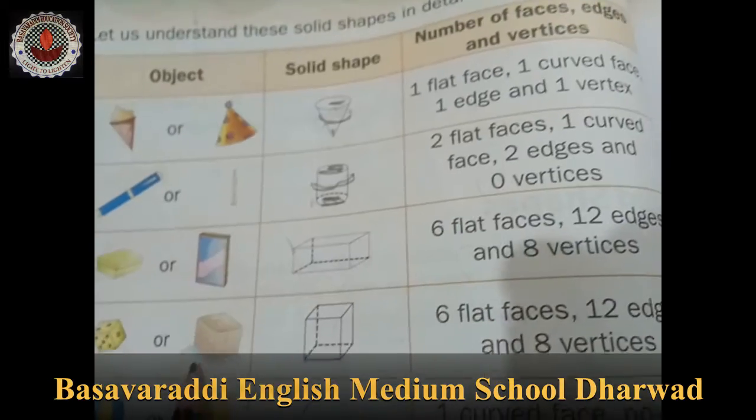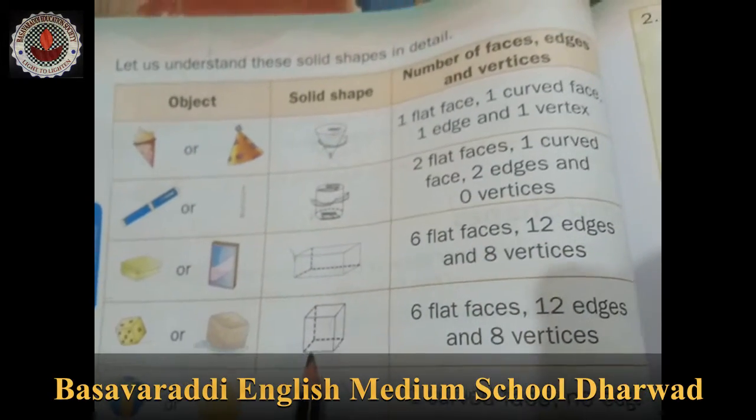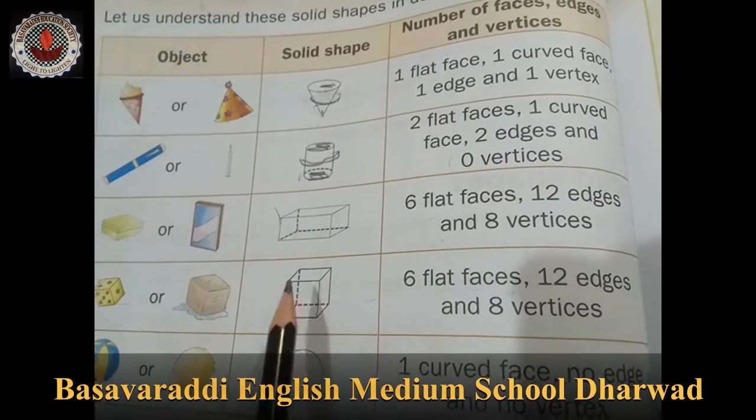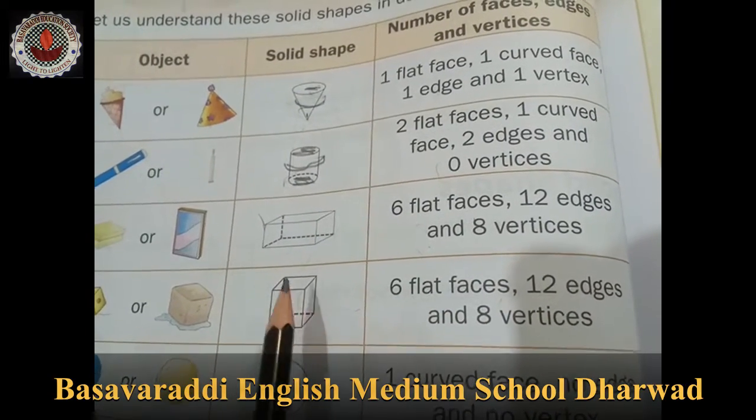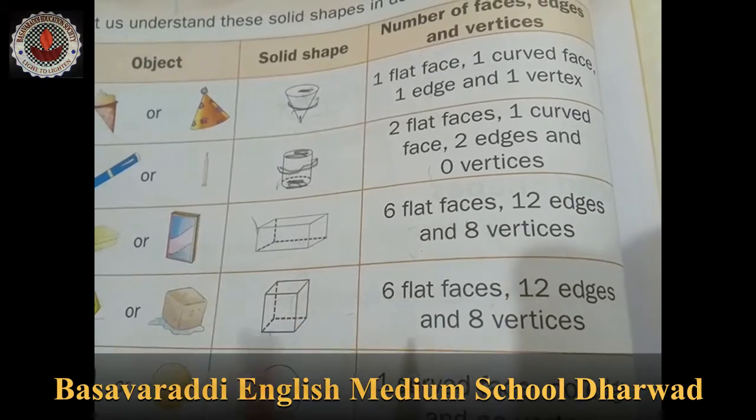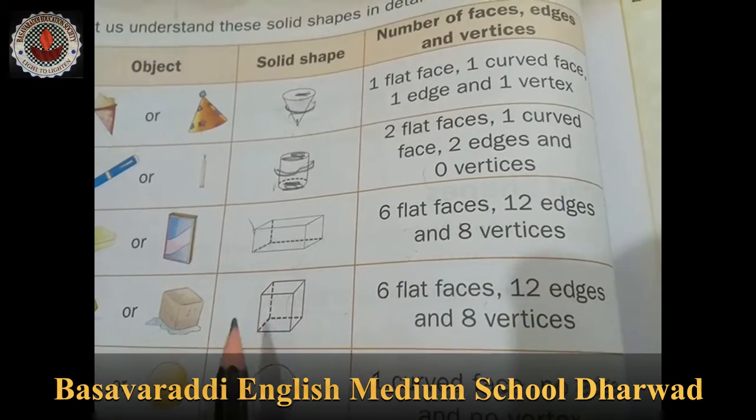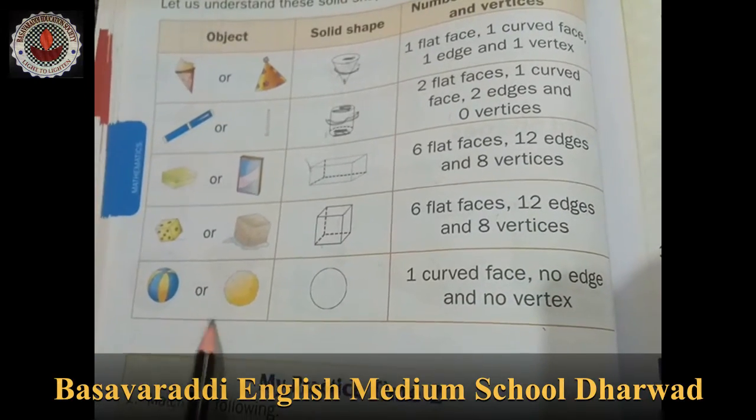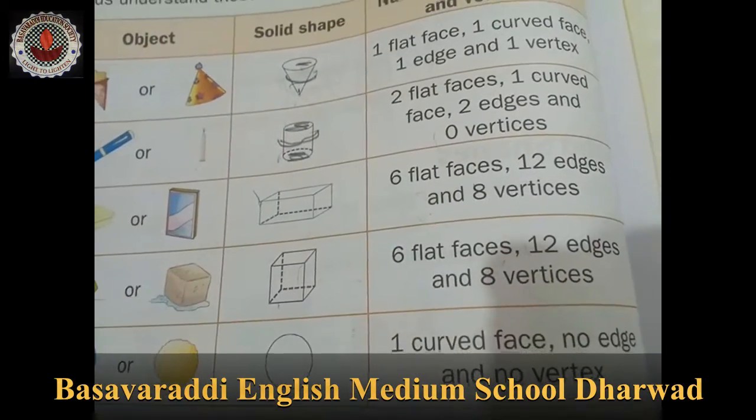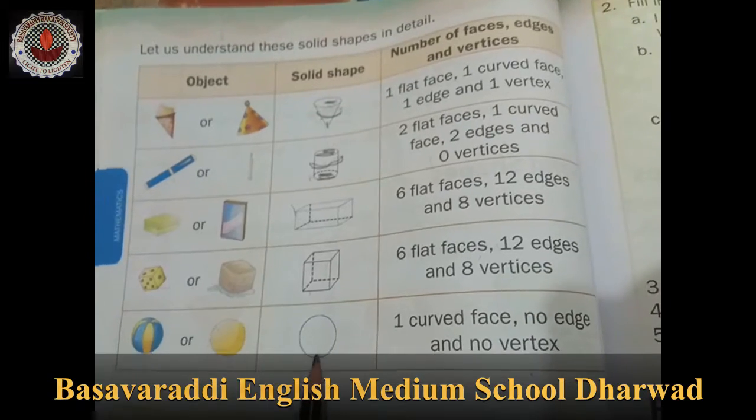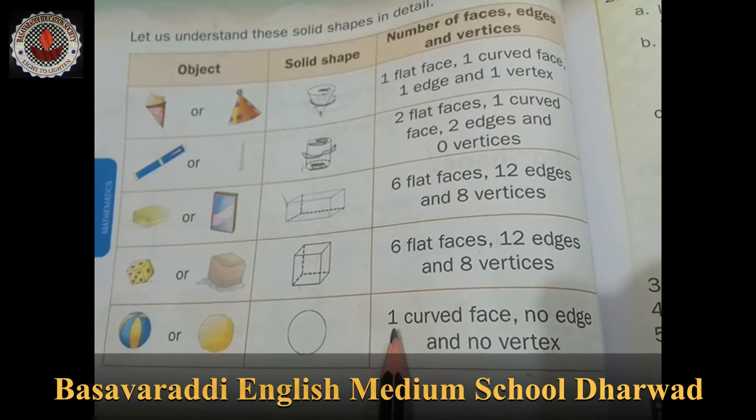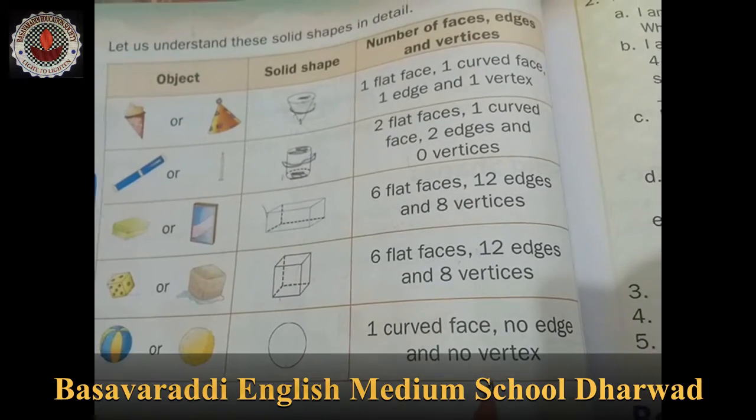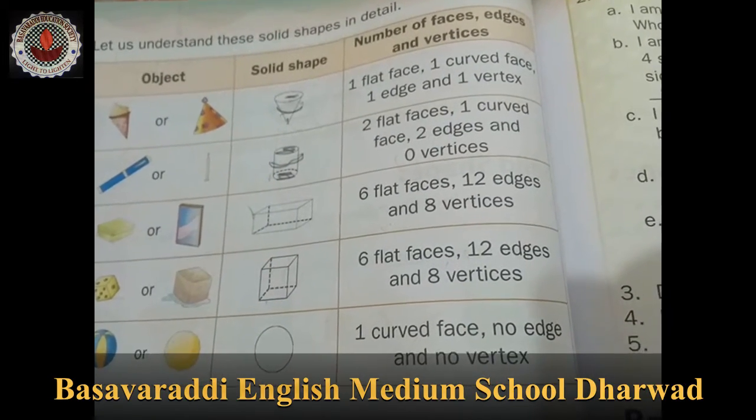Now the cube. A dice or an ice cube is a solid shape, a cube. It has 6 flat faces: 1, 2, 3, 4, 5 and 6, 12 edges and 8 vertices. Now the sphere, like a ball. It is a solid shape with one curved face, no edges and no vertex.